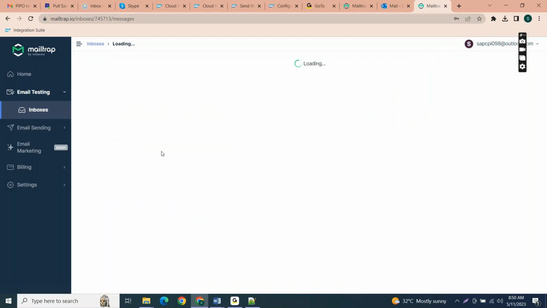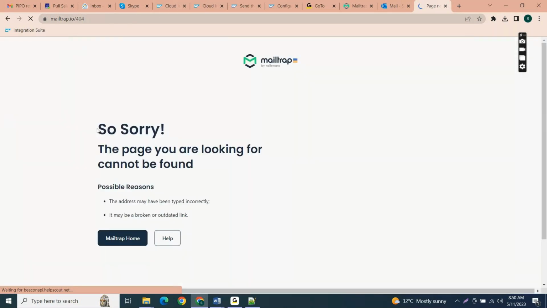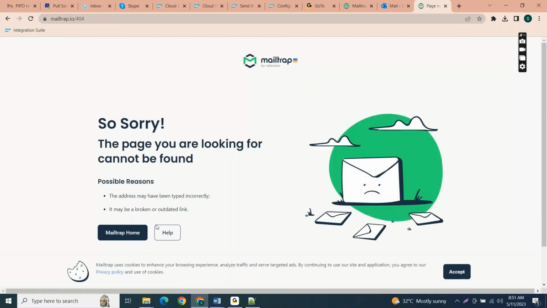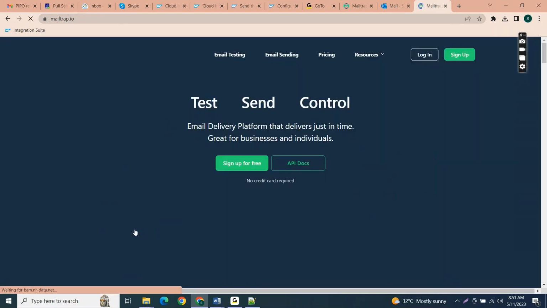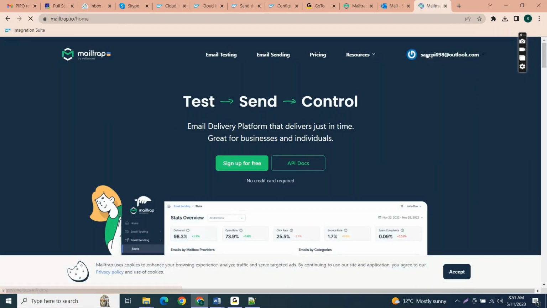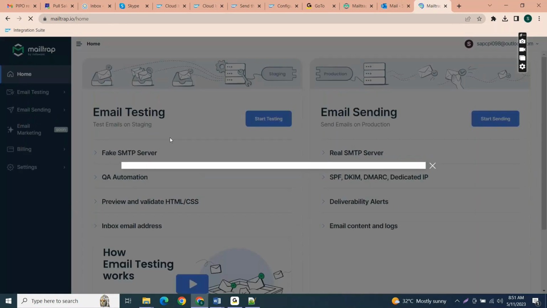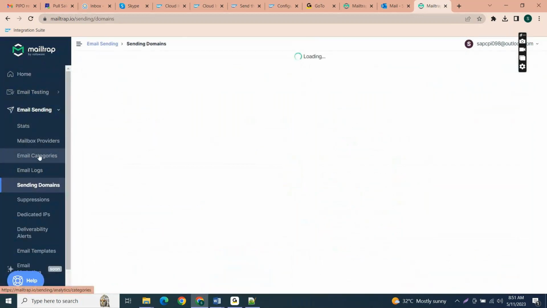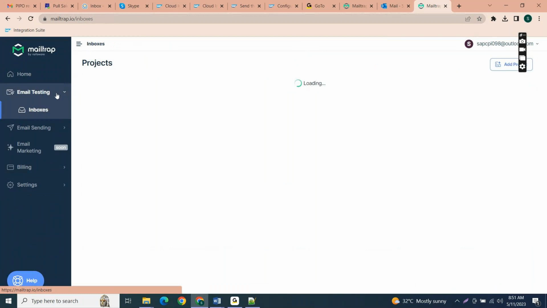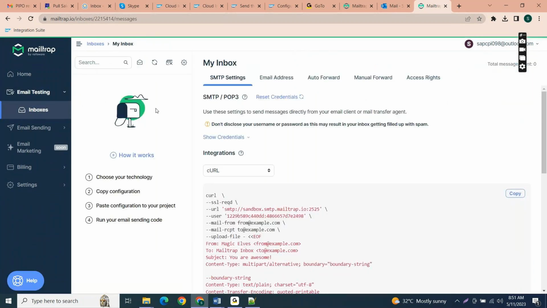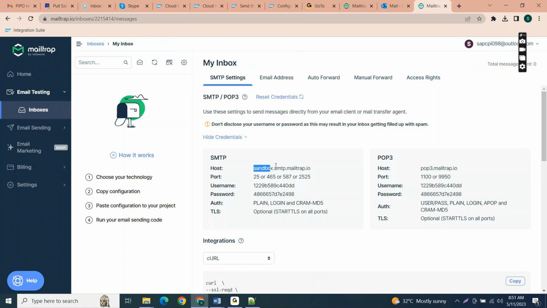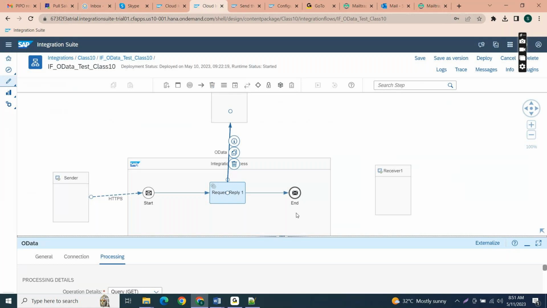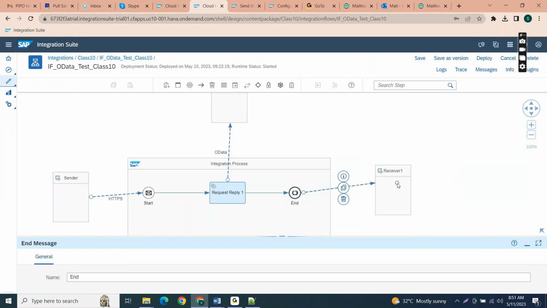So now I have the clear details of the inbox. So I have to configure these details. Sorry, the page was looking for the mailtrap home. So this is my inbox. These are the details. So here you can see sandbox start. So where is my server here? So let me connect the mail ID details here.